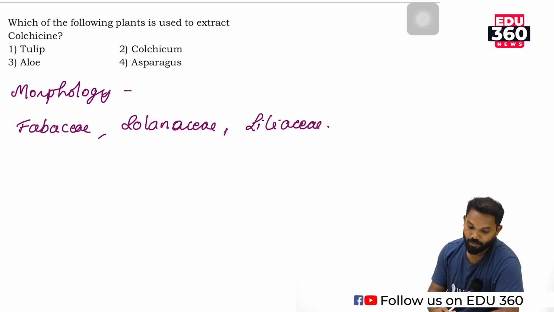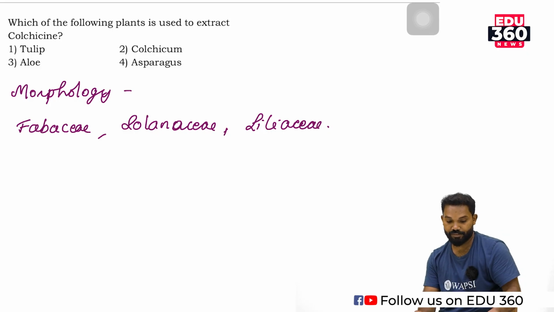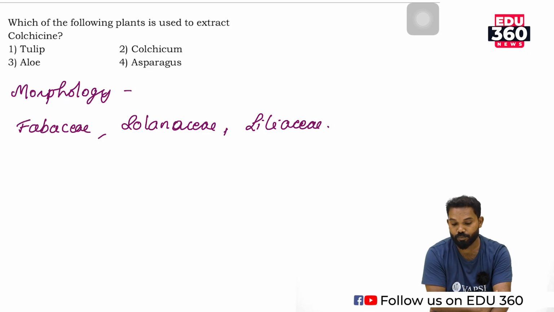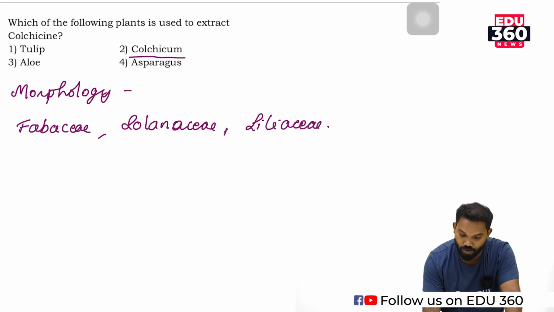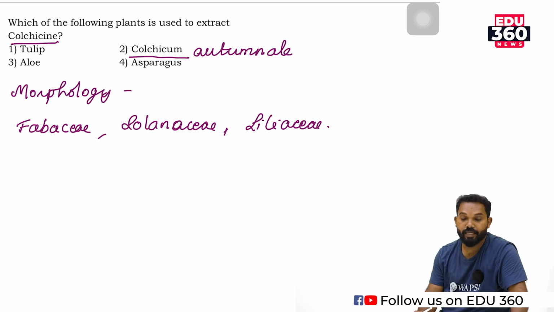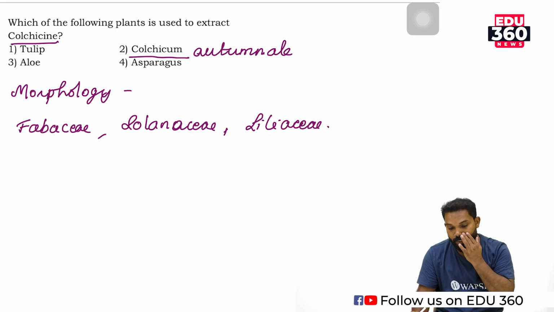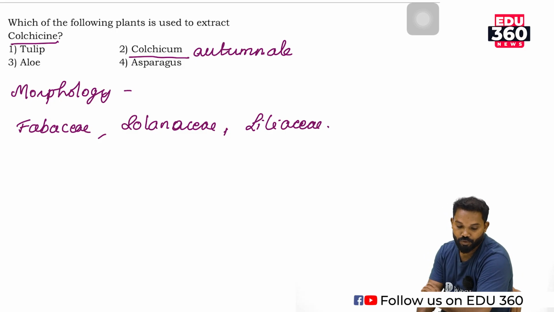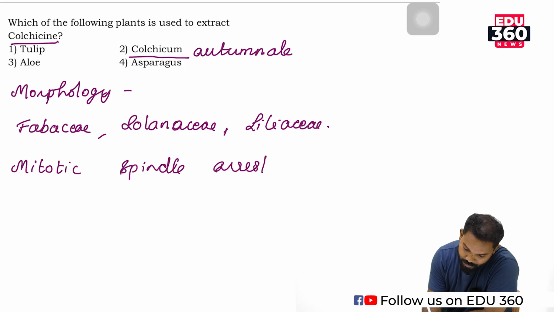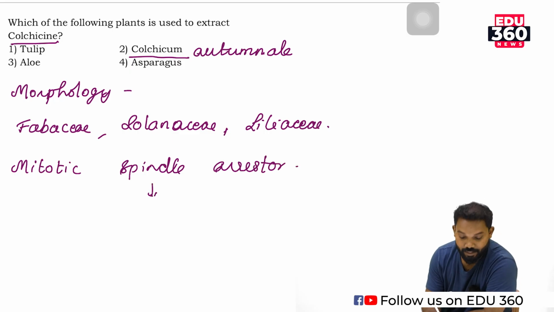So a monocot family which produces colchicine is Liliaceae. A monocot plant which produces colchicine is Colchicum autumnale. From these plants we can extract colchicine. It is a mitotic spindle arrestor, so that we can create